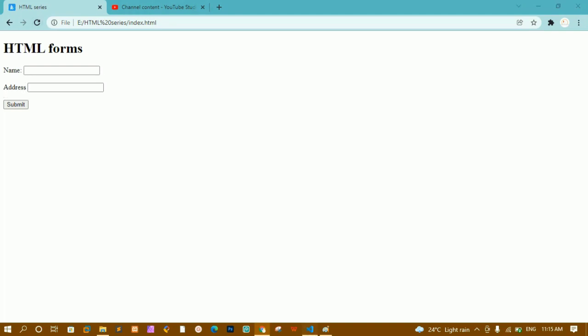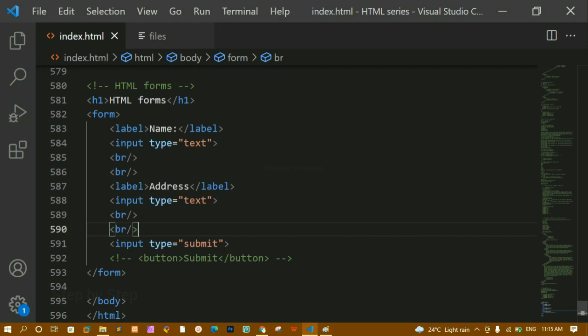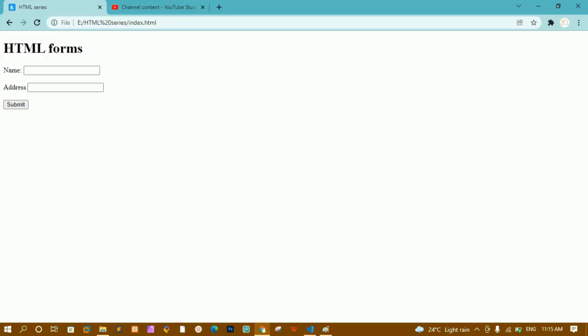But you are not going to give break tags. Using stylings, we are going to make these input elements block level elements and then make our form. You should not do it like this; only for better understanding I have done it. This is how we are going to create it. This is the basic form.